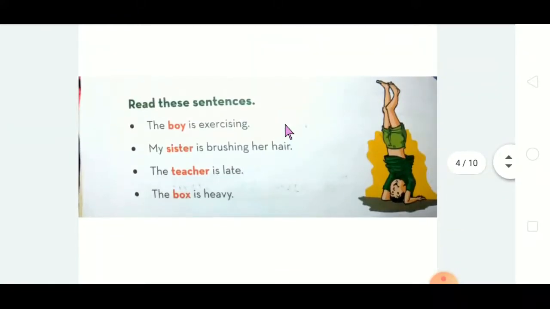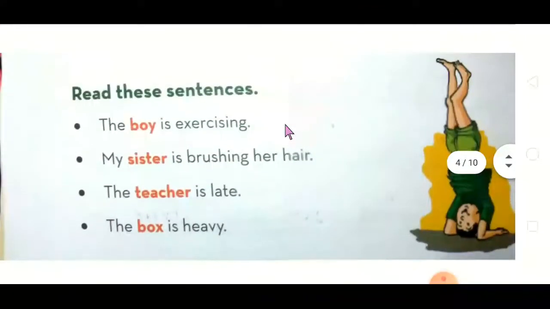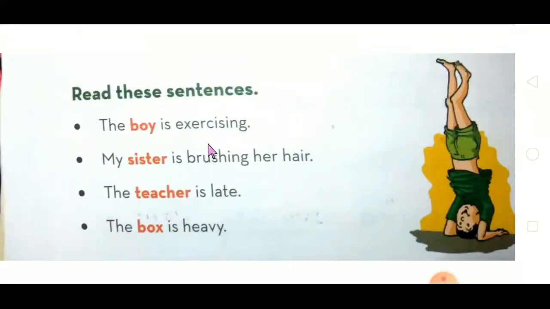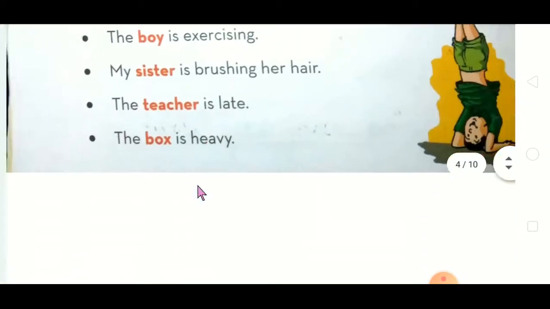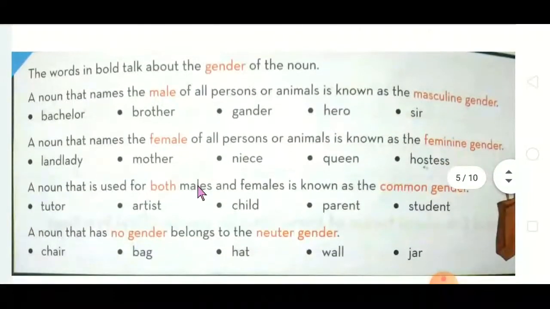So read these sentences. First one, the boy is exercising. My sister is brushing her hair. The teacher is late. The box is heavy. Got it? So see the highlighted words. So here comes the explanation for these highlighted words. The word in bold talks about the gender of the noun. So gender of the noun.